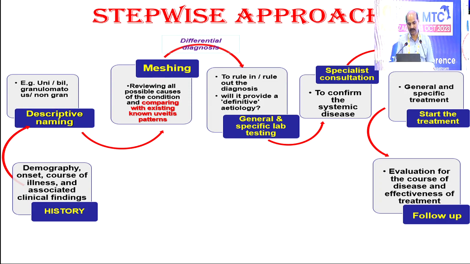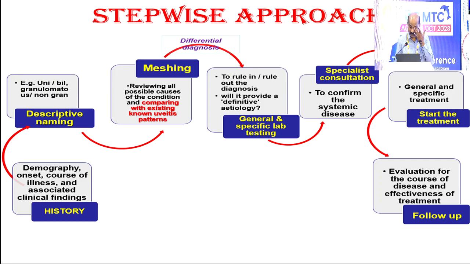Once we go into that condition and see what all entities are present, then we need to go for meshing, like what are the possible differential diagnoses. We finally come to the condition, and after coming to the differential diagnosis we need to rule out or rule in through lab tests.